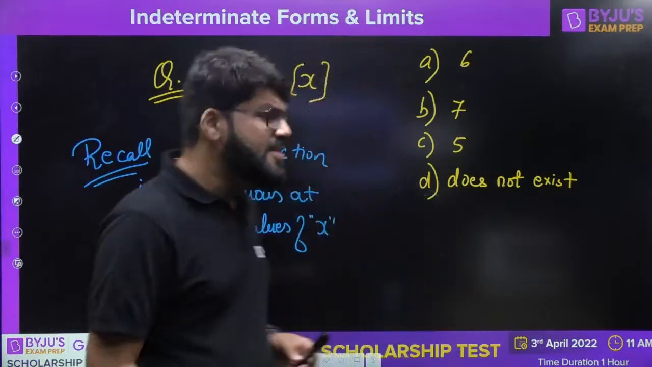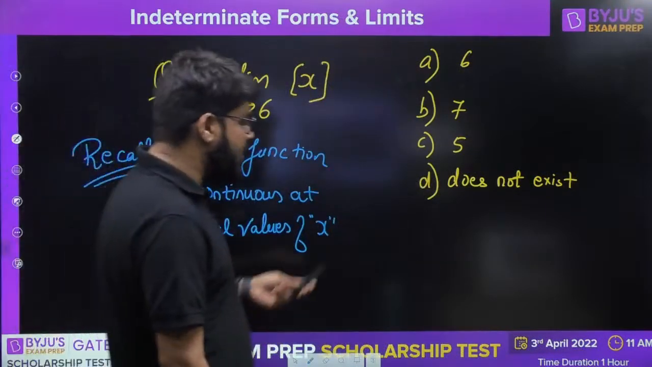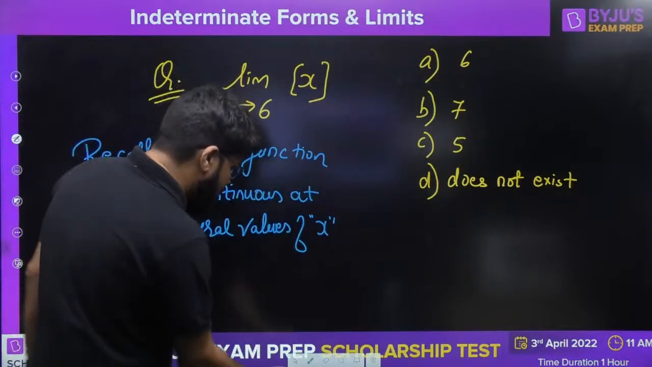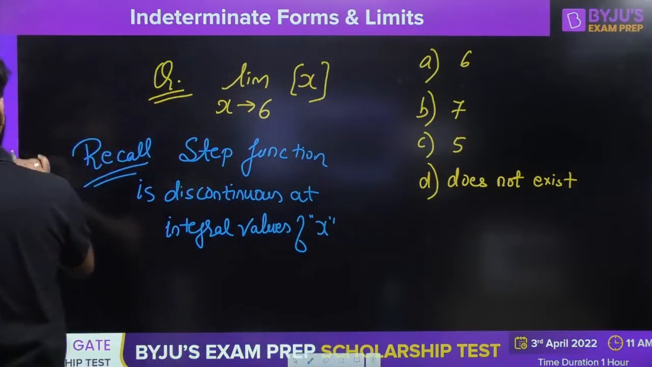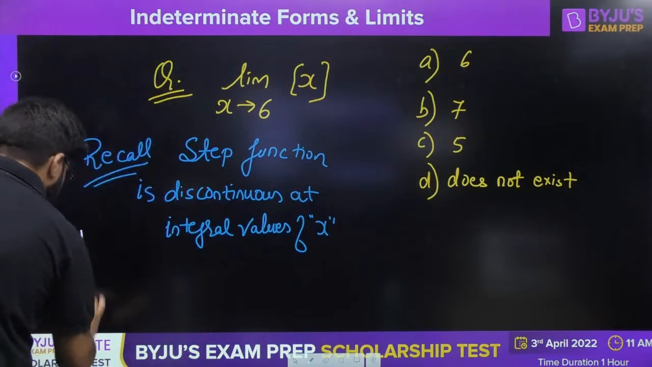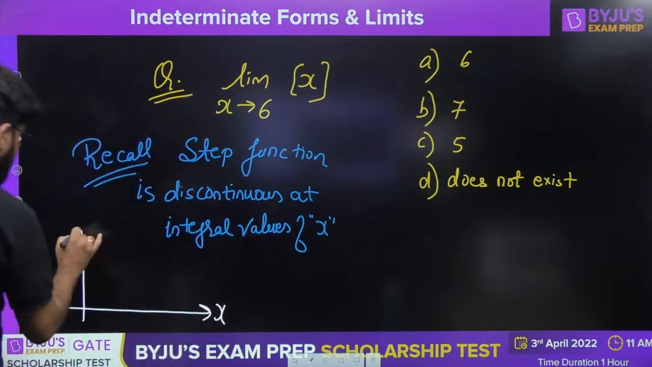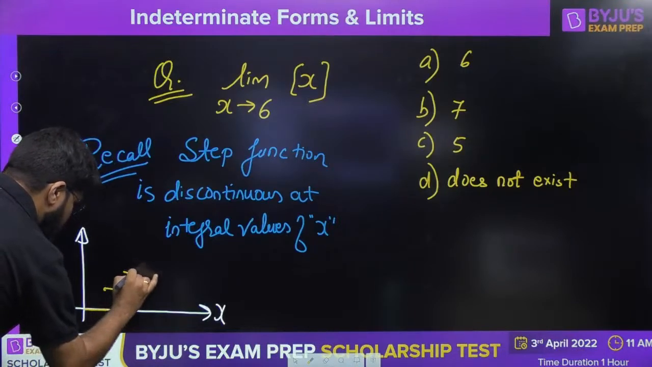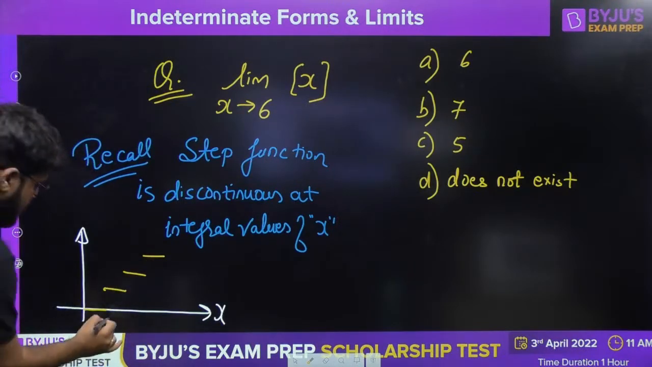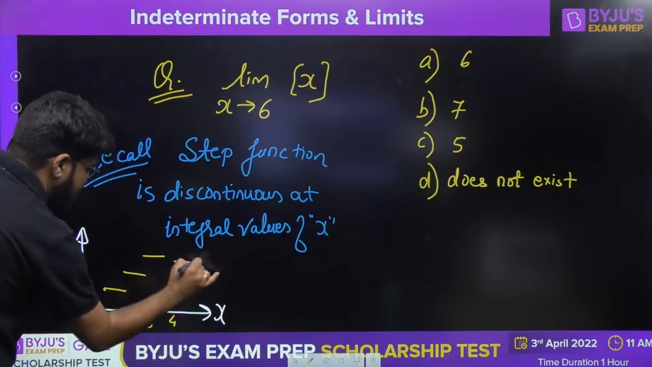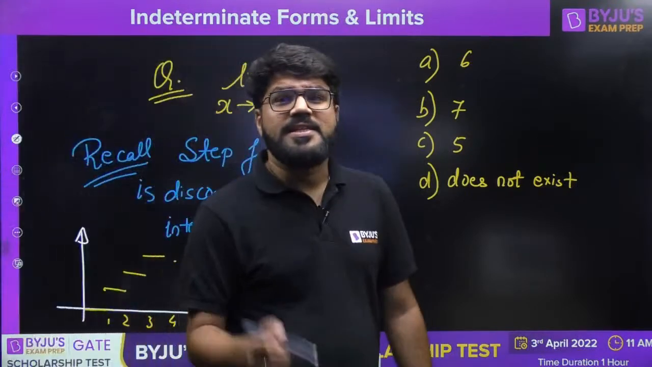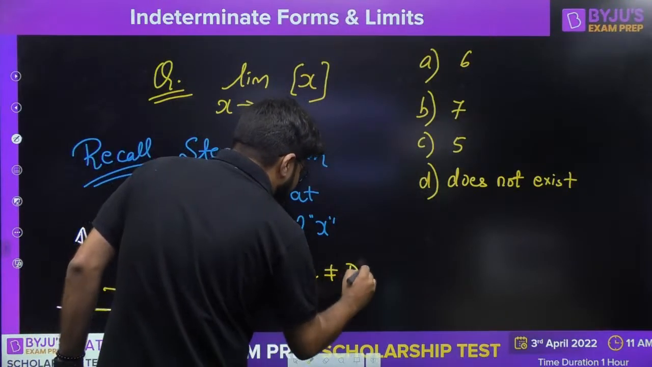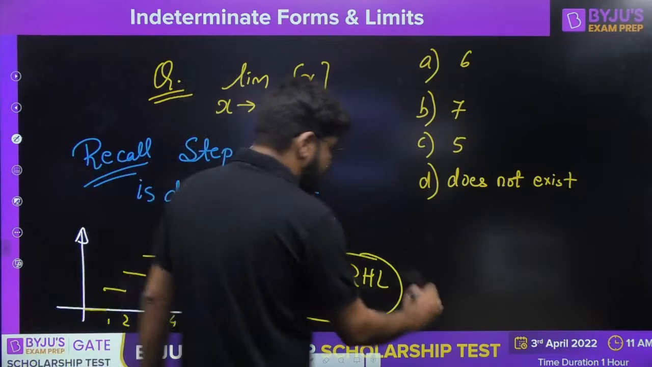So remember guys, we discussed in the first class that the step function is discontinuous at all integral values. Remember the graph? We discussed the graph too. This is 1, 2, 3, 4, and so on. It's discontinuous. What was the condition of discontinuity? The left hand limit at the integral point does not equal the right hand limit.